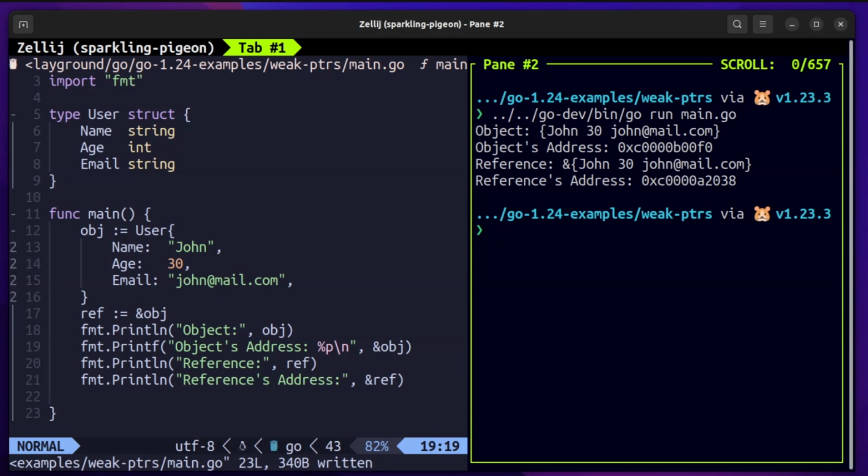You will see that reference is actually holding a reference to the object variable, and the reference address is something different, because it is stored in a different variable. So there is a difference between the object's address and the reference address. That is why we use these two differently.